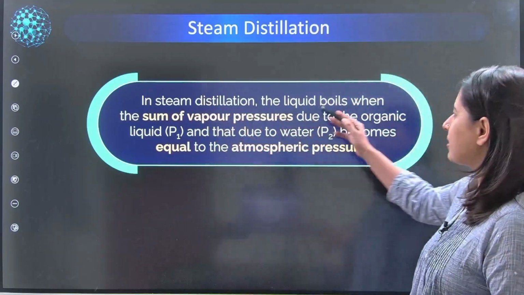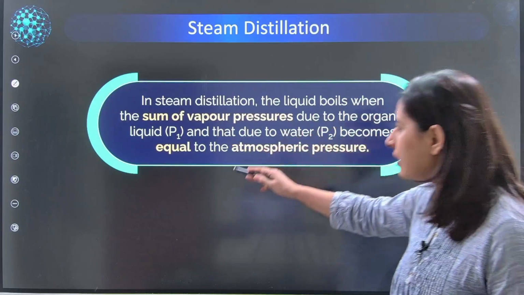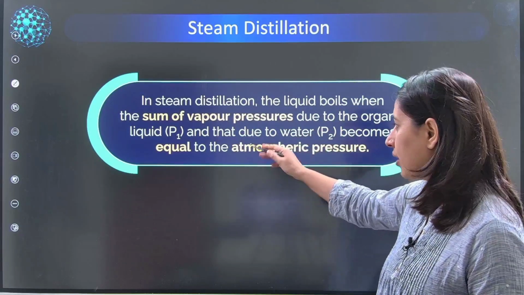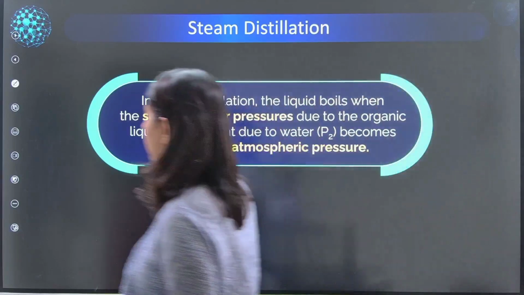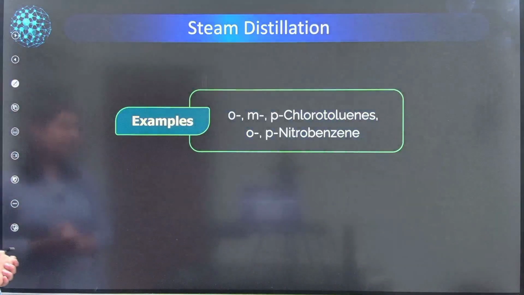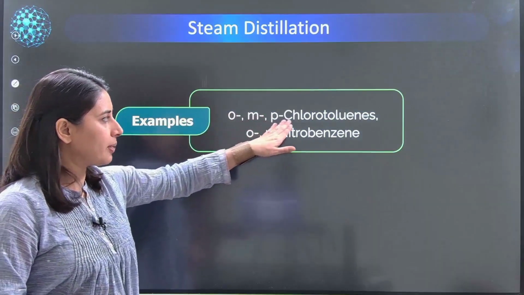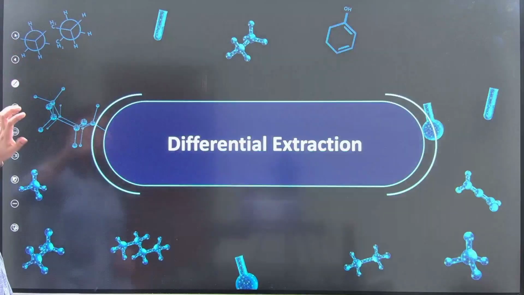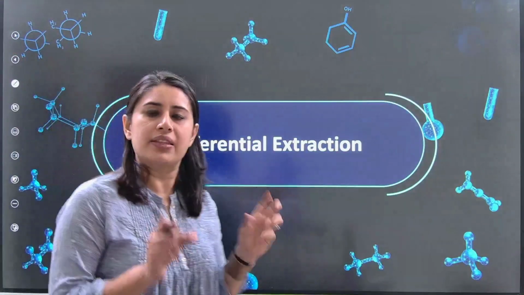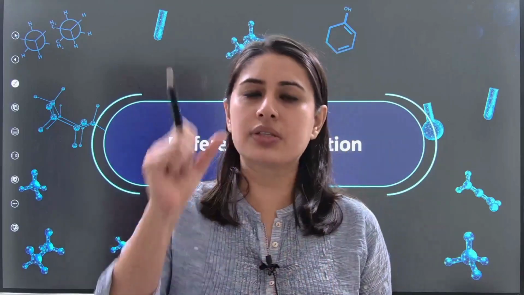So in steam distillation, the liquid boils when the sum of vapor pressure due to the organic liquid P1 and that of the water becomes equal to the atmospheric pressure. So this is what happens in the steam distillation. These are the examples. You can make use of these: ortho, meta, para chlorotoluenes, ortho, para nitrobenzene. So that means you take them with water and you allow this distillation to happen.